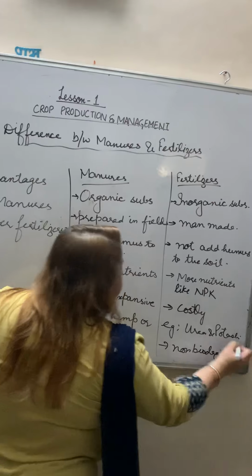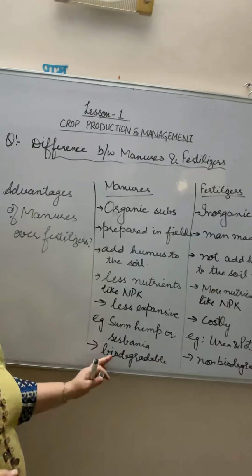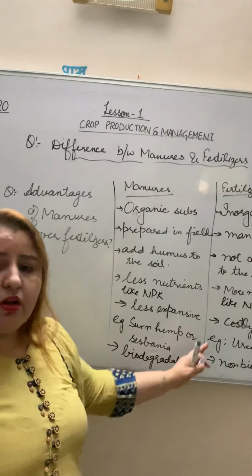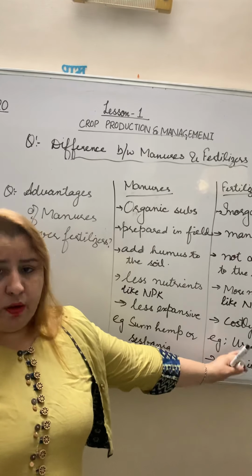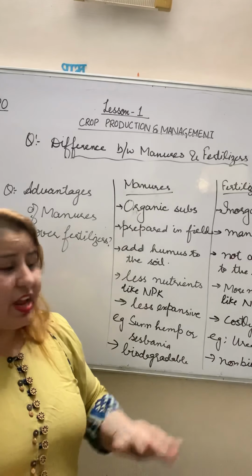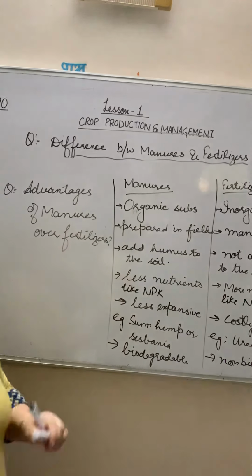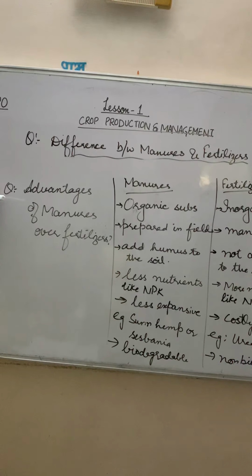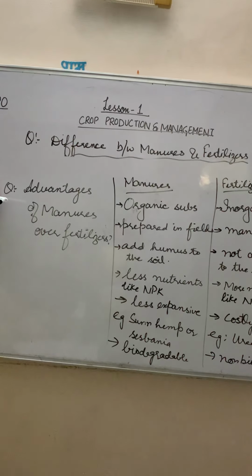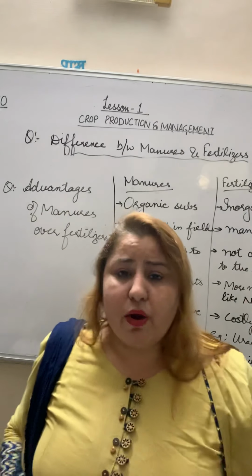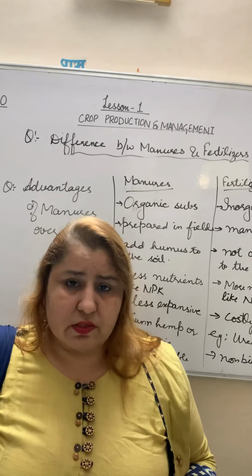Otherwise, it's given in your book. Being biodegradable, manures will not cause any kind of water pollution when they are washed with the rainwater, but fertilizers will cause water pollution, as these are non-biodegradable. So we have to use fewer fertilizers. These two questions are given in your book in a very proper way, so you can learn them from there, right? In the next video, we will discuss the next agriculture practices, right?